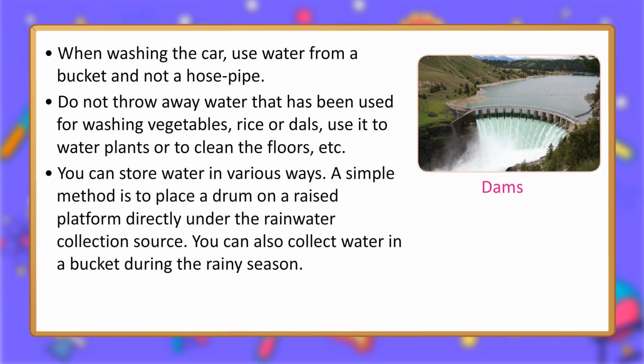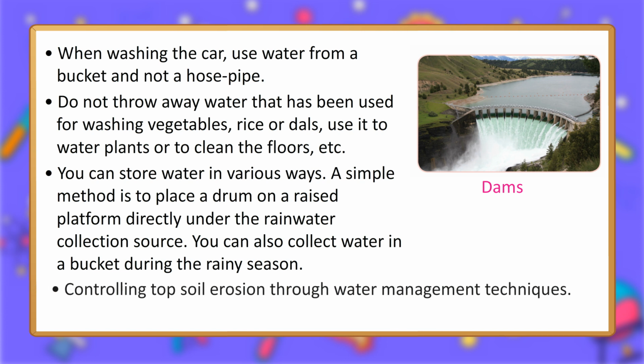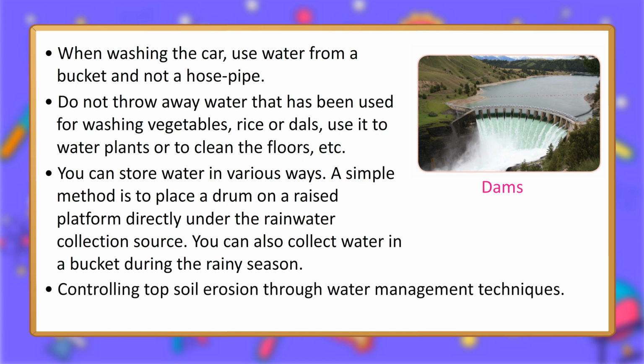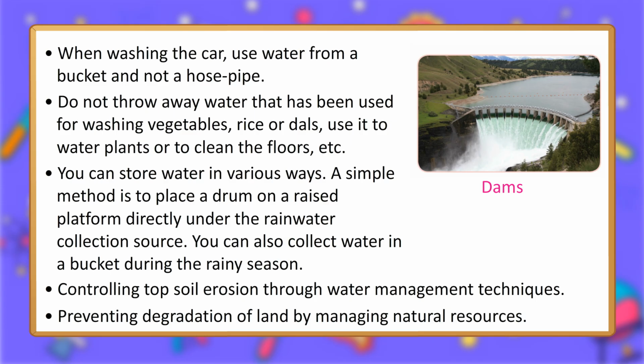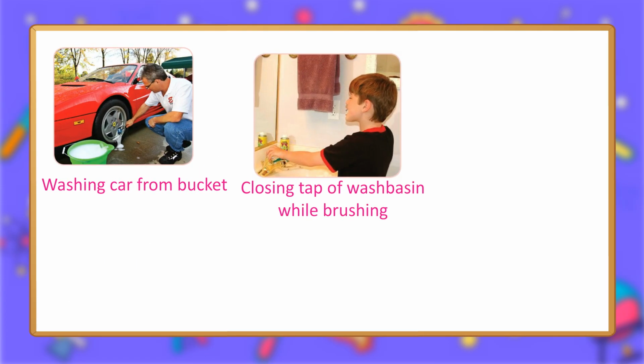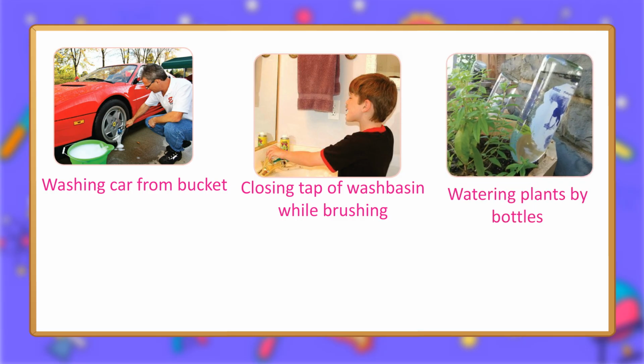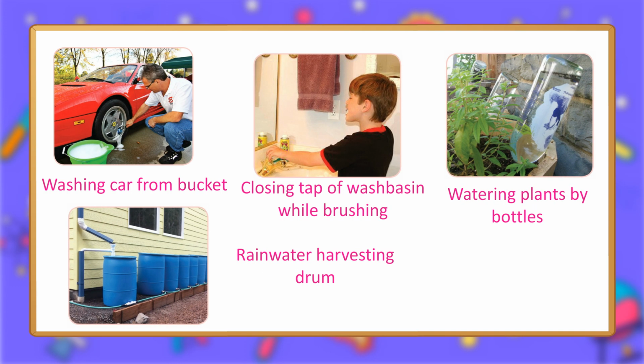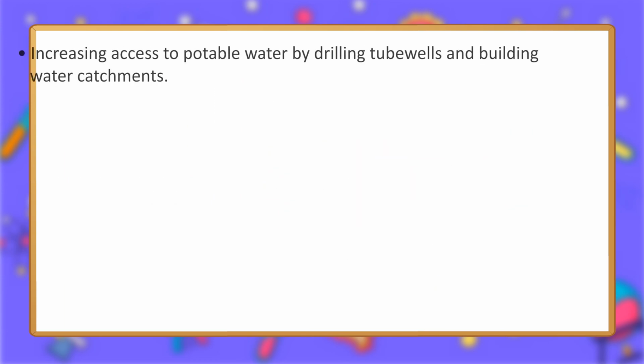You can store water in various ways. A simple method is to place a drum on a raised platform, directly under the rainwater collection source. You can also collect water in a bucket during the rainy season. Controlling topsoil erosion through water management techniques. Preventing degradation of land by managing natural resources. Dams. Washing car from bucket. Closing tap of wash basin while brushing. Watering plants by bottles. Rainwater harvesting drum.